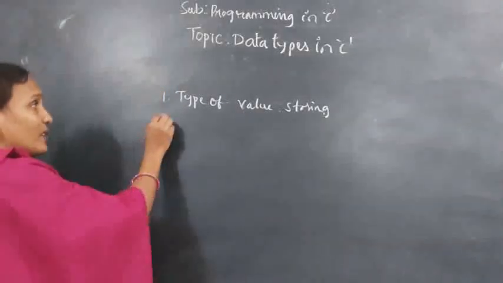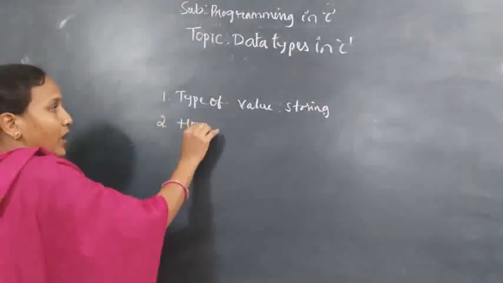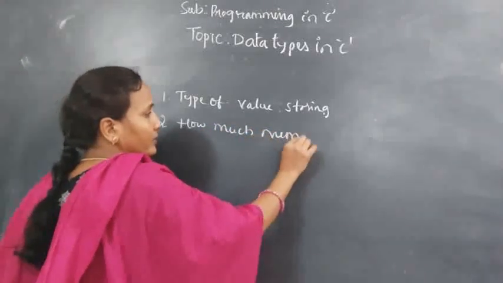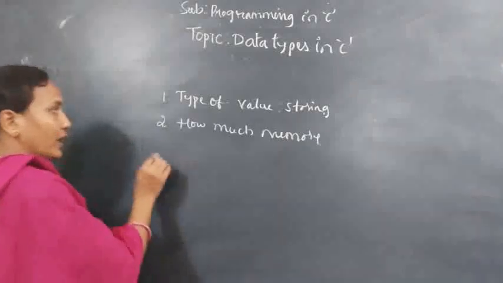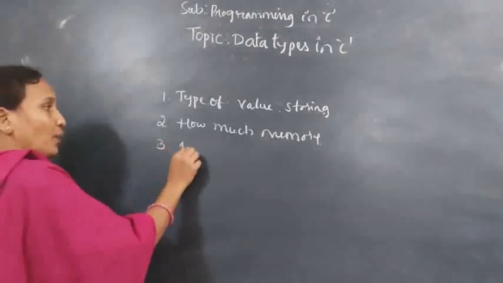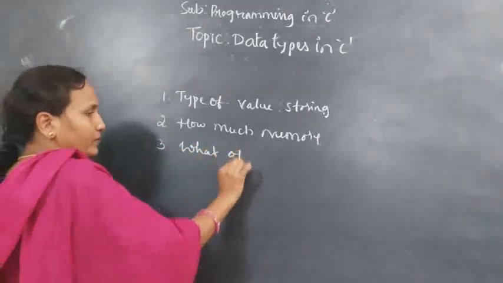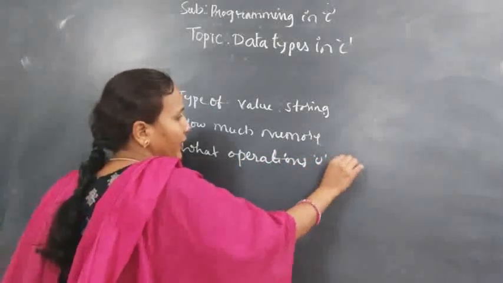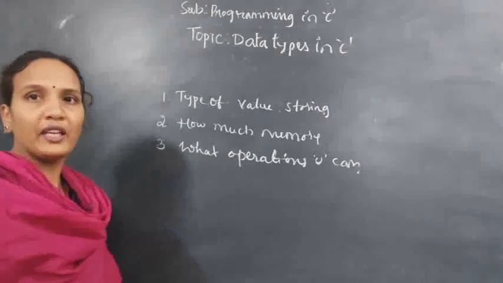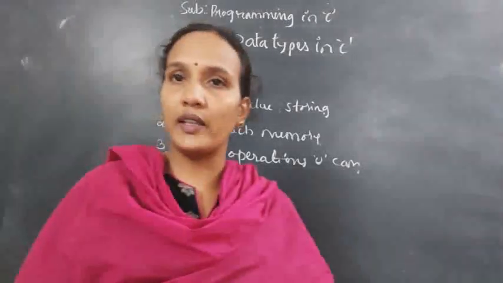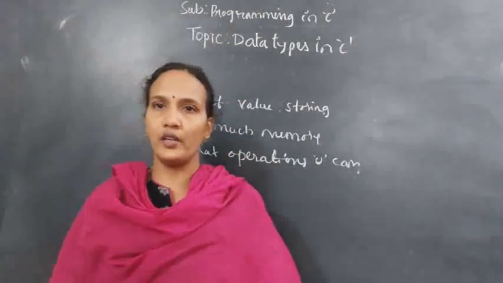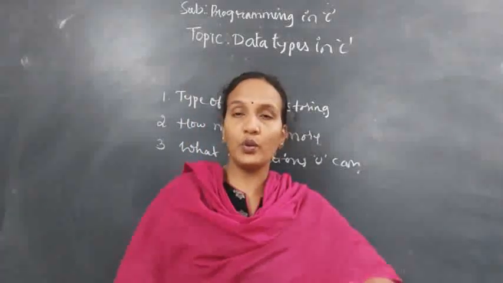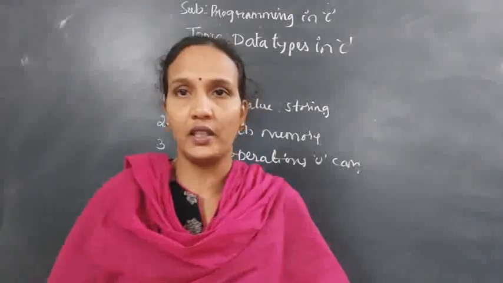Next, how much memory it requires, and what operations you can perform. The main purpose of a data type is to define what type of value you are storing in a variable, how much memory it requires, and what operations you can perform on that particular variable.